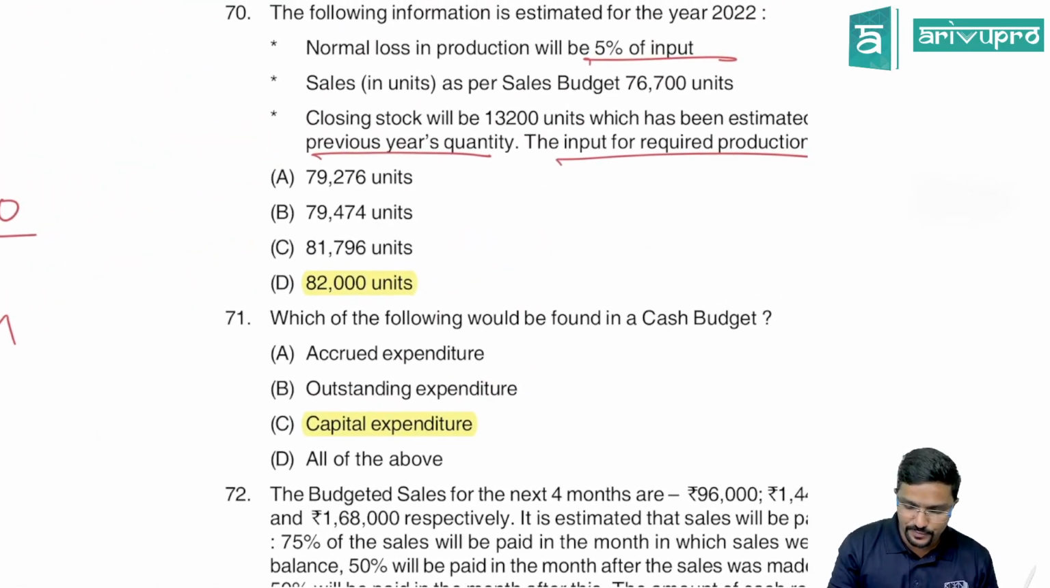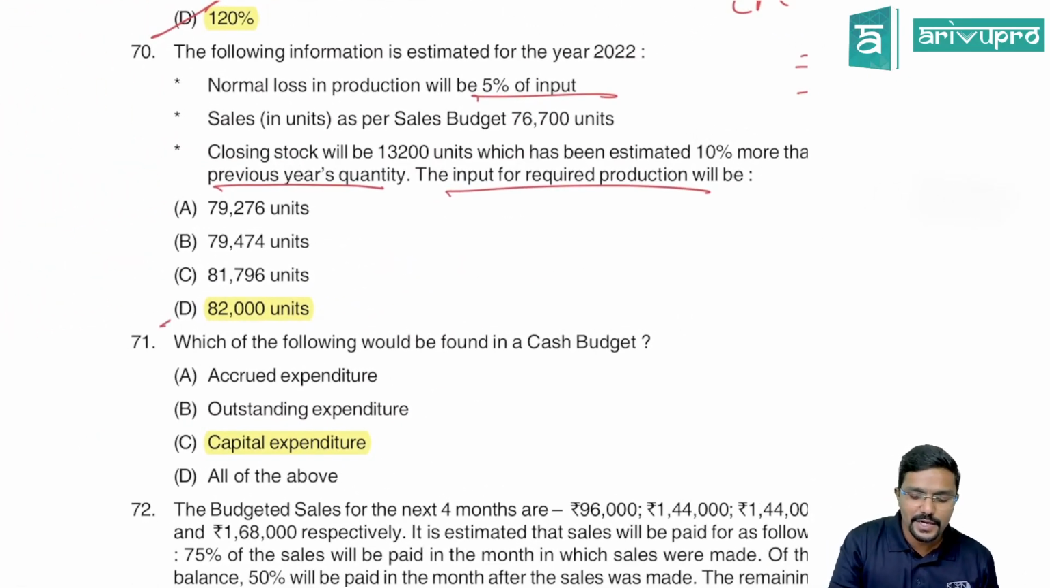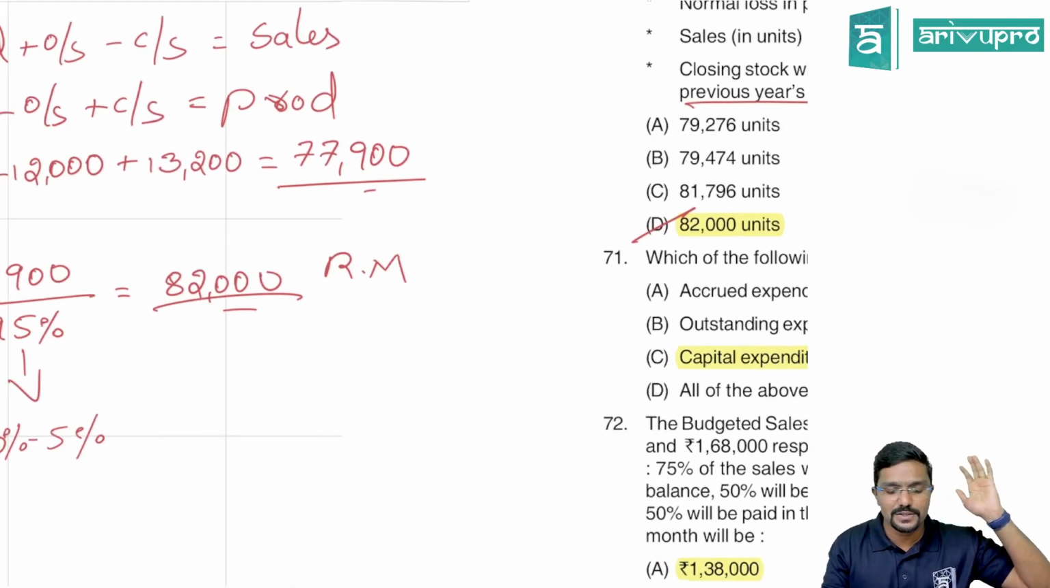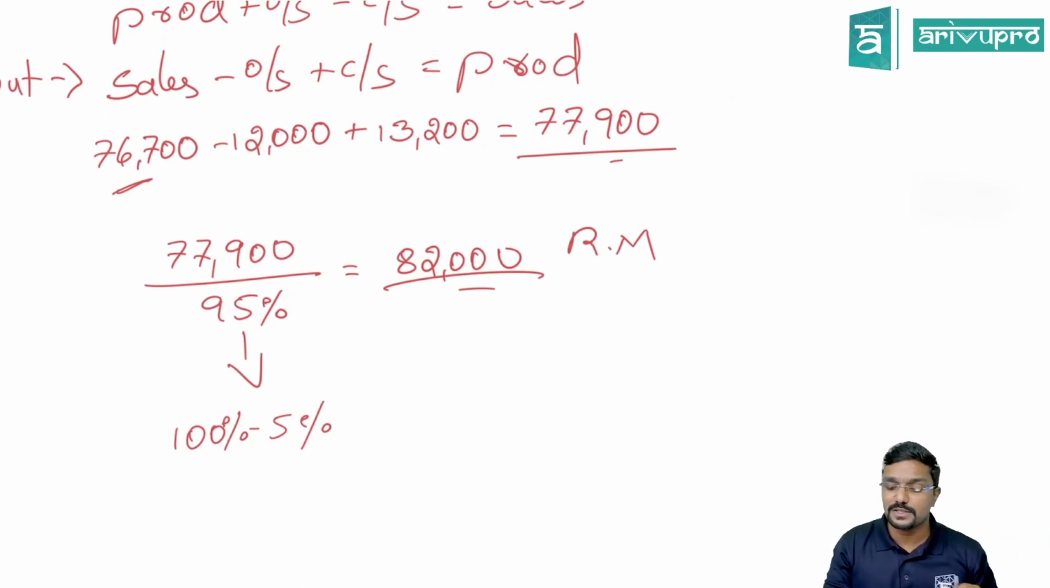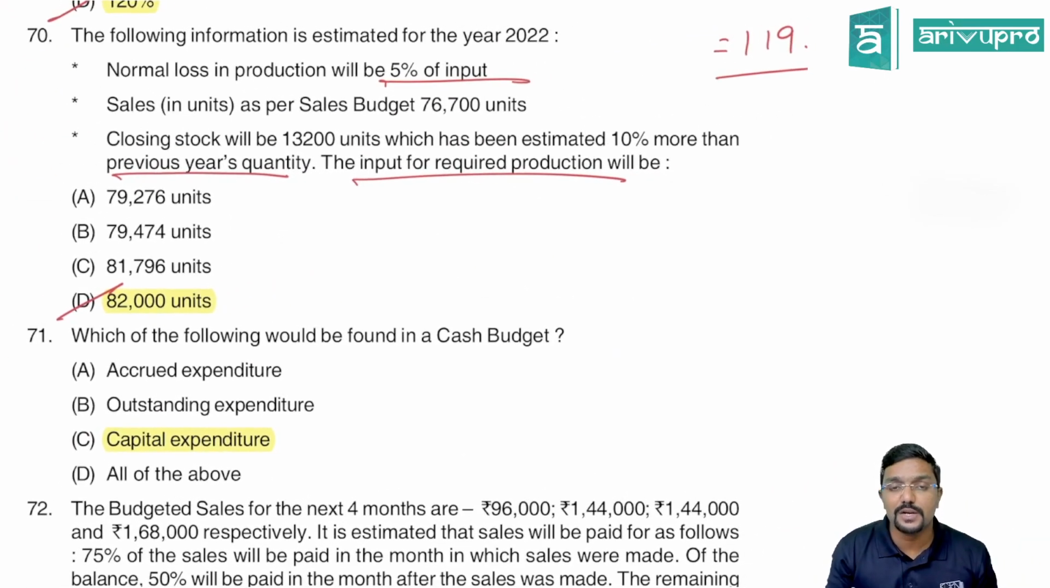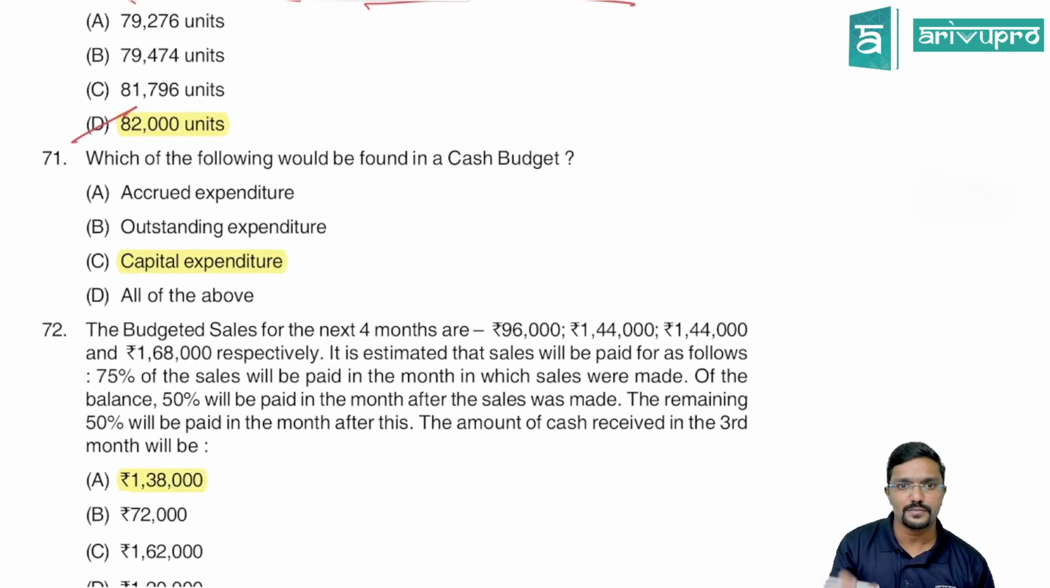Hope it is clear for you. So what is the answer here? 82,000. If by chance, if they ask you how many units are produced, your answer should be 77,900. Please be careful. What they have asked is how many input is required to produce production. Please be careful, guys. Accordingly, answer whatever they have asked for.